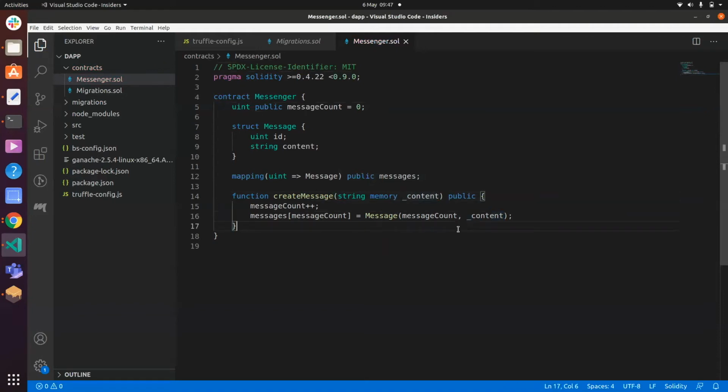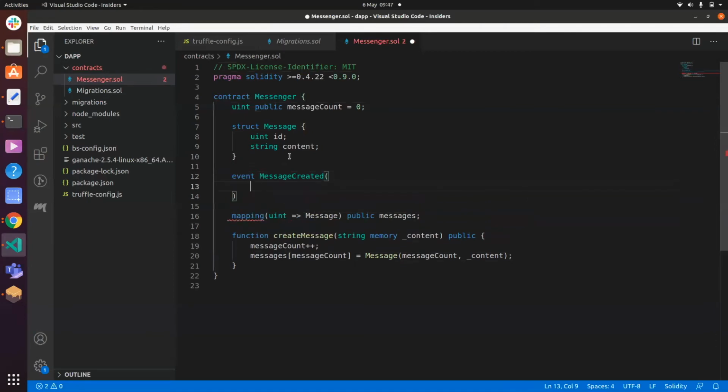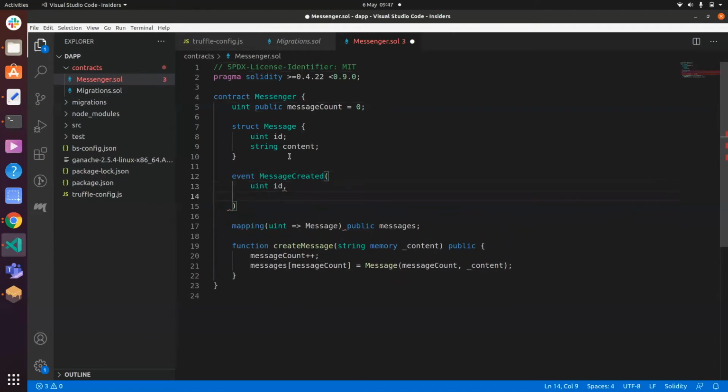Now, another thing that I actually want is whenever a message is created for an event to get emitted, so that my JavaScript code, which I'll later tie into this, knows that a message has been created. So for that, I'll create an event object. So I'll say event MessageCreated. And for this, let's do unsigned integer ID and a string content. That should be fine, I think. Yeah, okay. Semicolon, please go away.